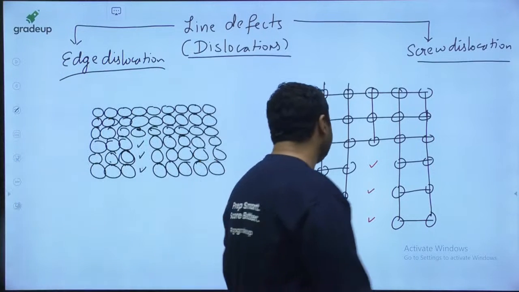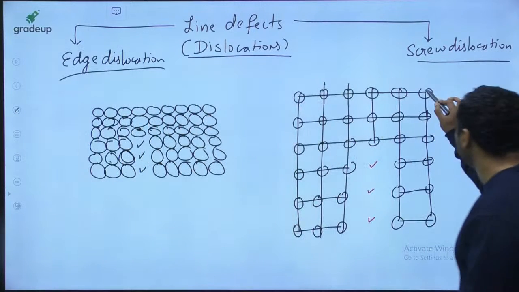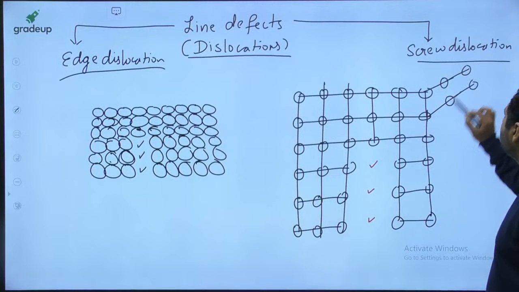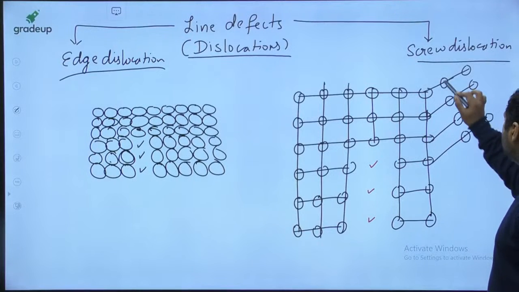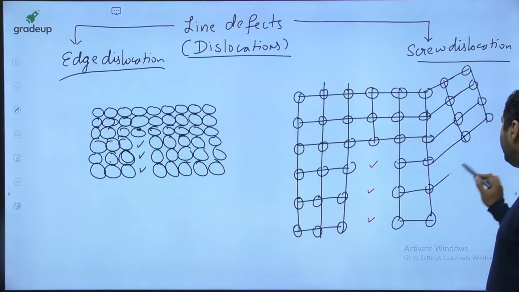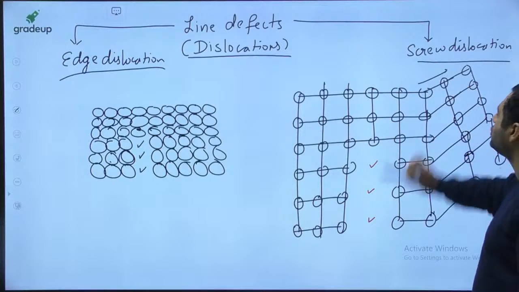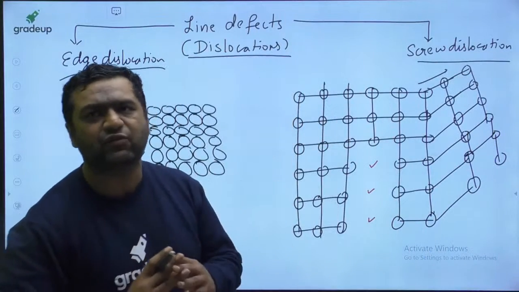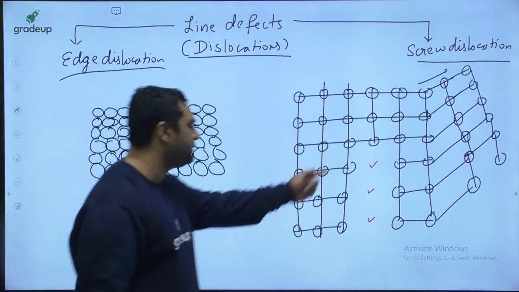If you see this in the 3-dimensional view, it will be like this. In the backside also the atoms will go like this. In the third dimension also the things will be there, because a crystal structure is a 3-dimensional structure. That is for sure. So my dear, here 3 atoms are missing.